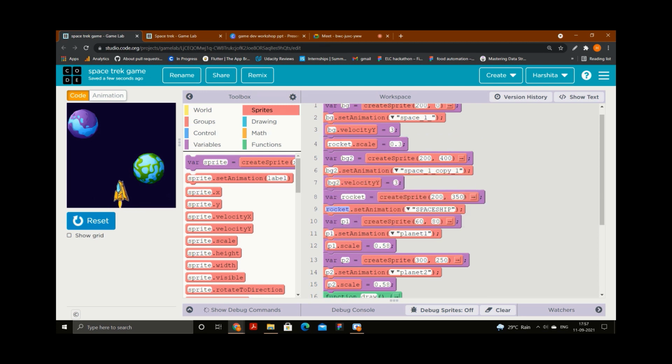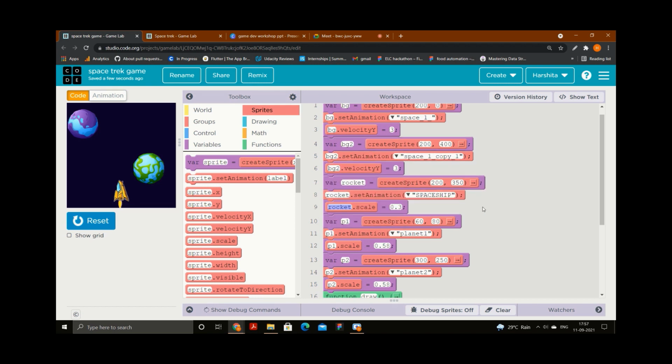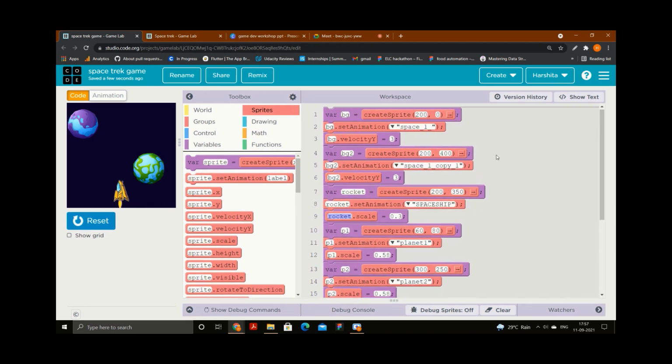Just keep the variable and the set animation of that variable together, and this as well. You can see from my screen, and you can match your code if any part is incorrect, or if you are lagging behind, you can let me know.